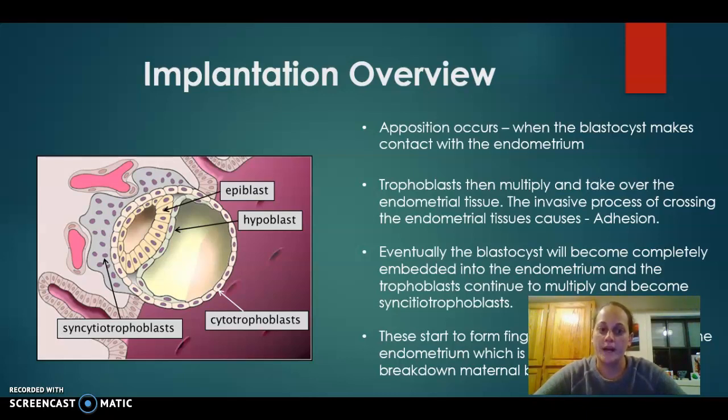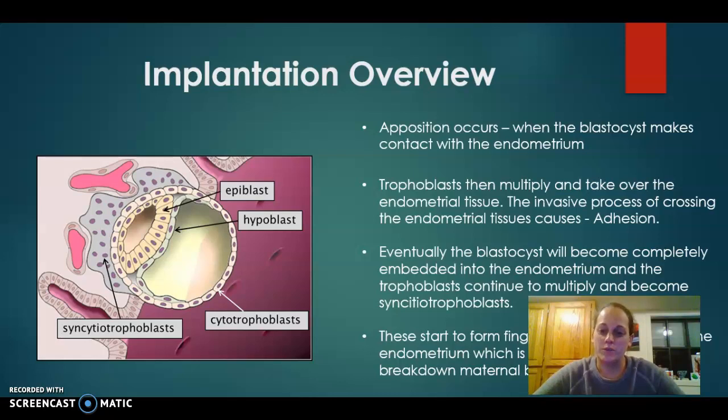At this point, the trophoblasts, which are the outer cells that line the blastocyst, will continue to multiply and take over the endometrial tissue. This is a pretty invasive process where it is crossing the endometrial tissue and it causes adhesion. The blastocyst and the trophoblasts will multiply and adhere to the endometrial tissues in the uterine wall. After adhesion, the blastocyst will become completely embedded into the endometrium, which we call invasion, and the trophoblasts will continue to multiply and become syncytiotrophoblasts.